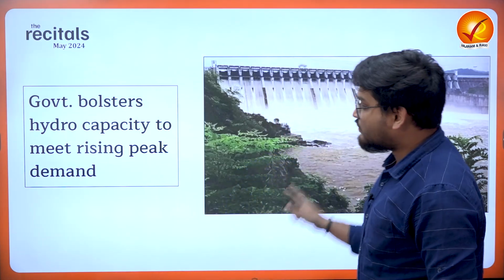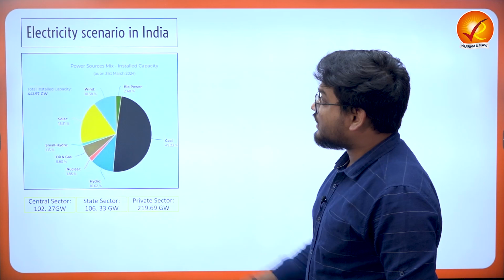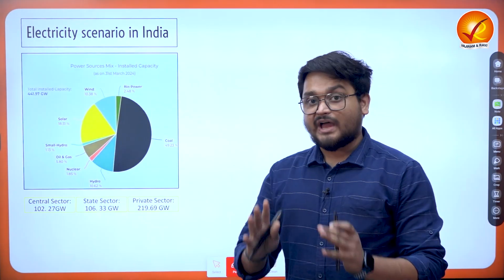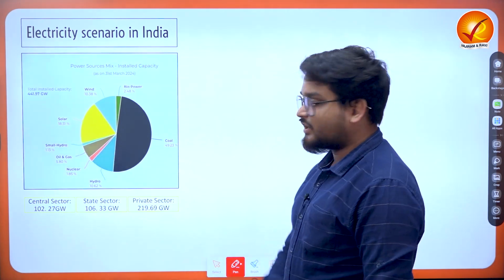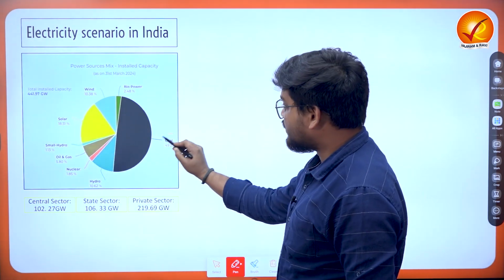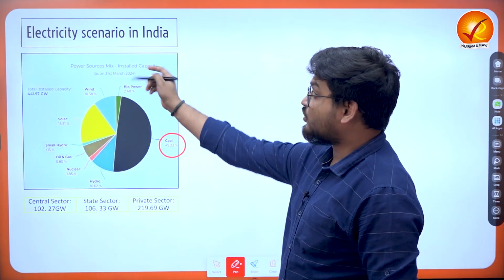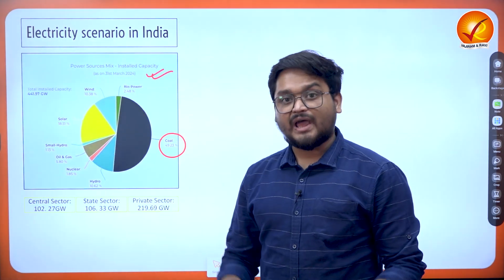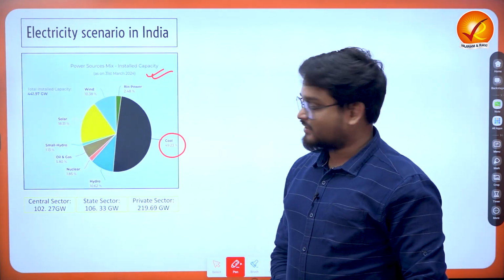Before that, we want to discuss some of the key concepts when we talk about the electricity scenario in the country. As we can see in this figure, most of India's energy is actually derived from coal. Around 50% of the total installed power capacity in the country as of March 2024 comes from coal, right?